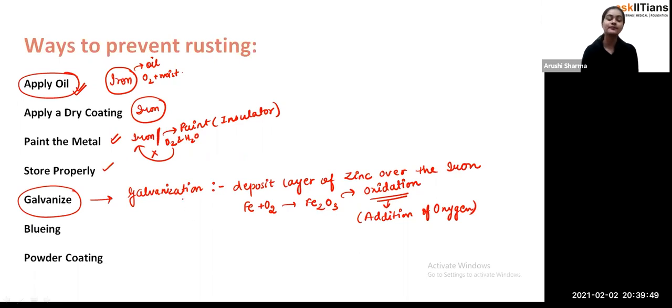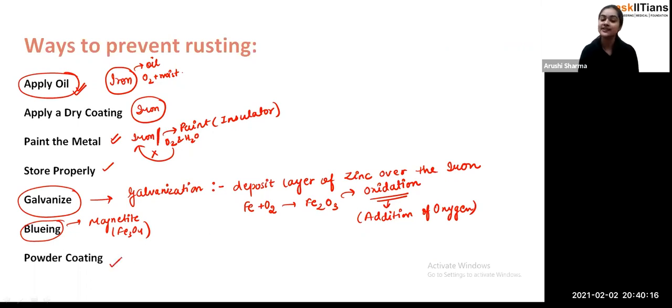Okay. Now the other process is bluing. See, in this part, we are having magnetite. Magnetite is Fe3O4. This is the magnetite, student. When you cover up your iron substances with this magnetite, again the iron is not in contact with the oxygen and air, and there will be prevention.